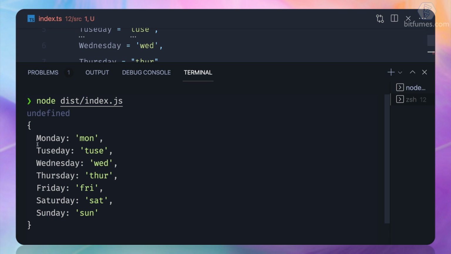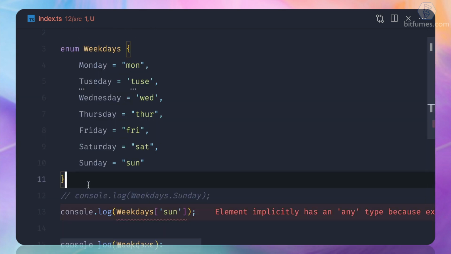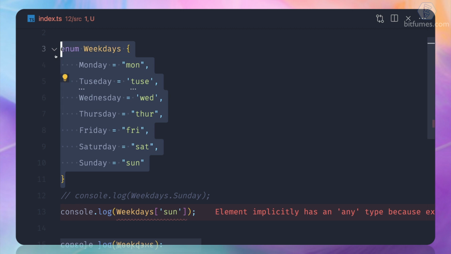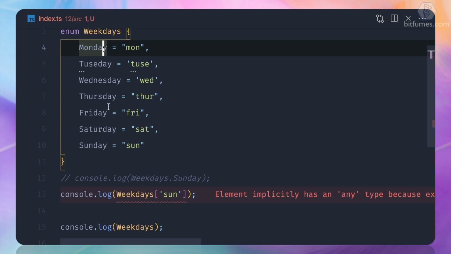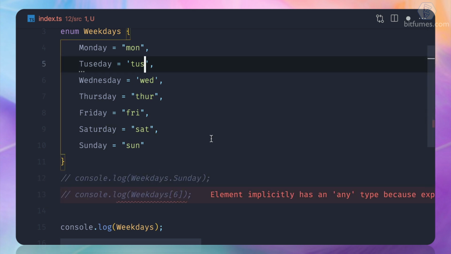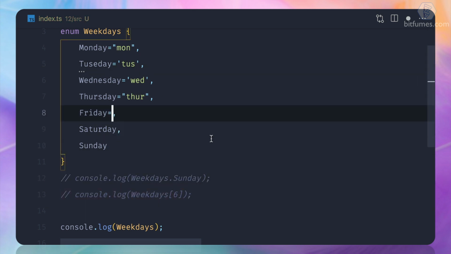We have only one relationship, which is key and the value. So make sure when you create this type of enum, which is called string enum, you have only one way to access it, from the actual key. Okay. Then you will say that, hey, let's get back to the previous numeric one.